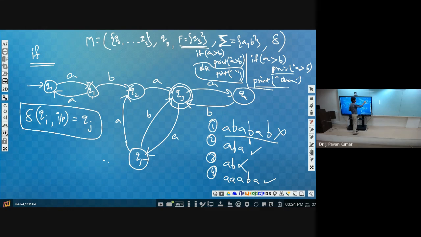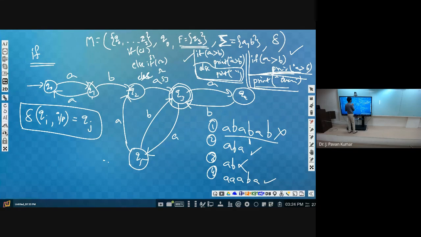Anyway, here you see this is valid and this is also valid. This particular one ends after else, and this particular one ends just with if. And you can have it like this also: if condition C1, then statement 1, else if condition 2, then statement 2, then else statement 3. Like this you can have.